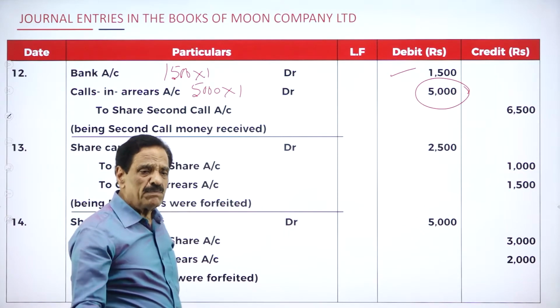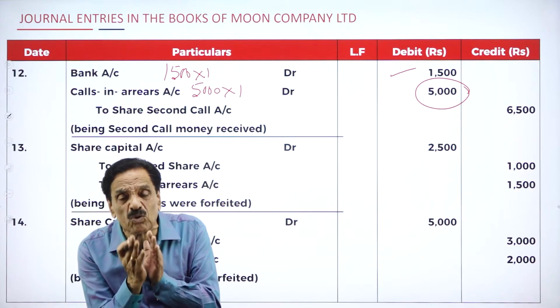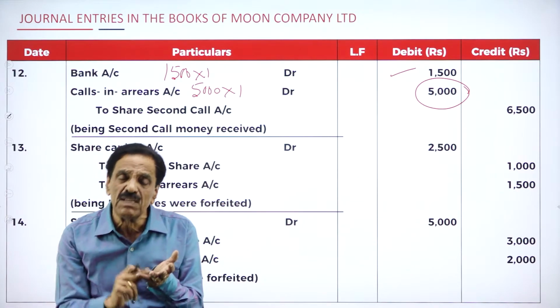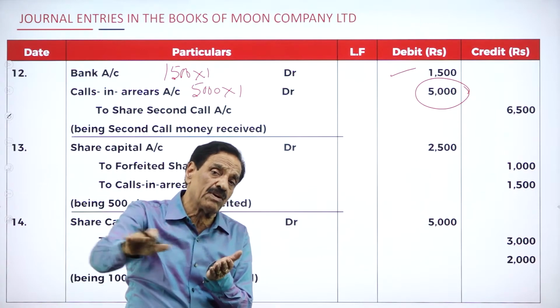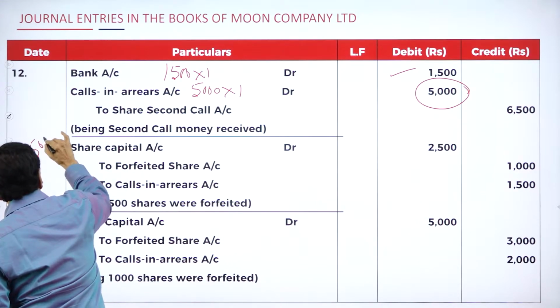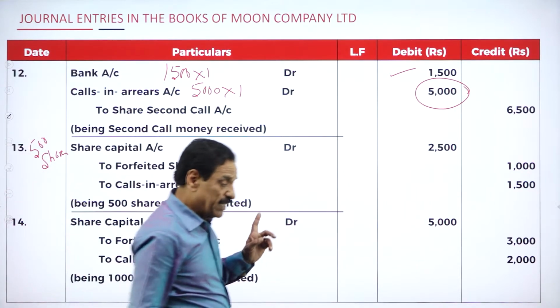Now, the problem says the director forfeits the shares. Who paid less than rupees 4? 500 shares. They paid less than rupees 4. 1,000 shares. They paid less than rupees 4. Both the shares were forfeited. First man. This goes in favor of 500 shares.